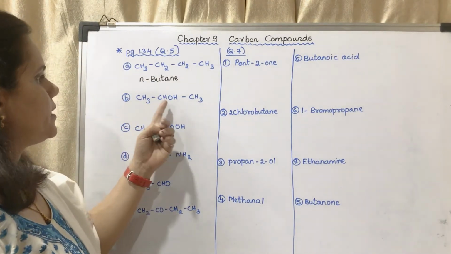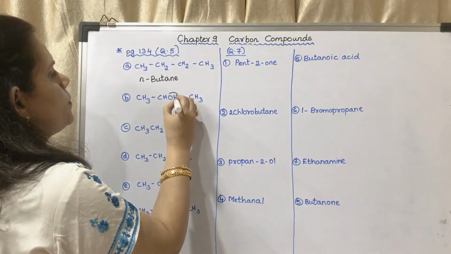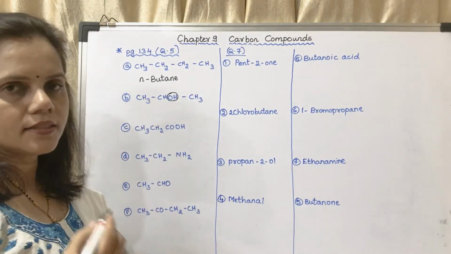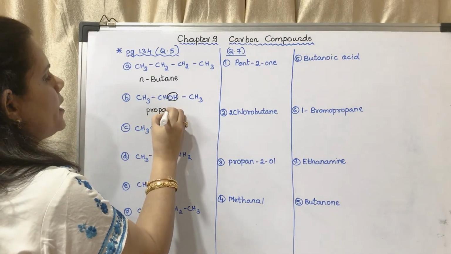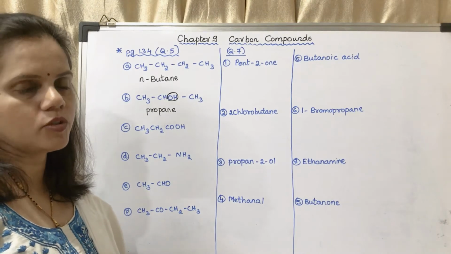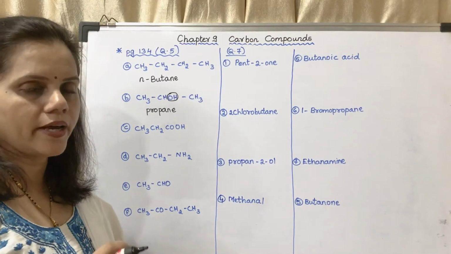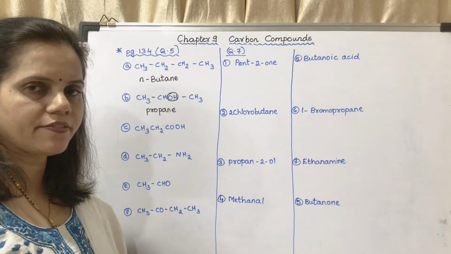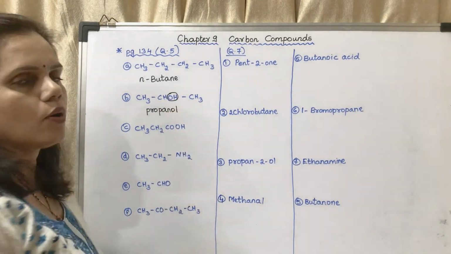Now the next is CH3, CHOH, CH3. Now you may see there is a functional group here. The functional group is OH. Okay. But there are 3 carbon atoms. So I will write this as propane first. Okay. So propane, why? Because it is having 3 carbon atoms. What is the functional group it is having? The functional group it is having is OH, that is alcohol. What is the suffix which is added? The suffix is OL. So I will remove E and write OL.